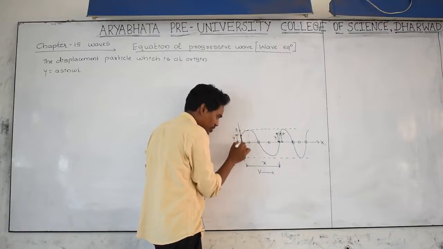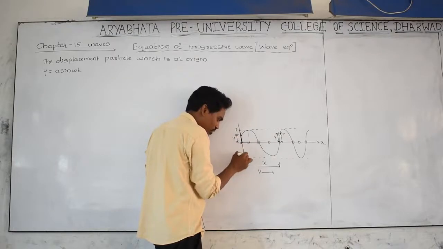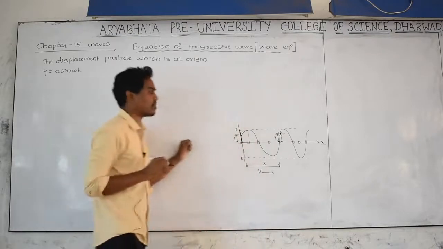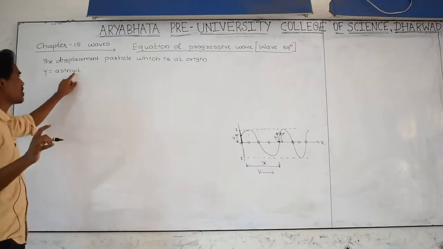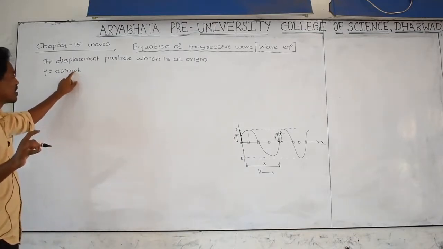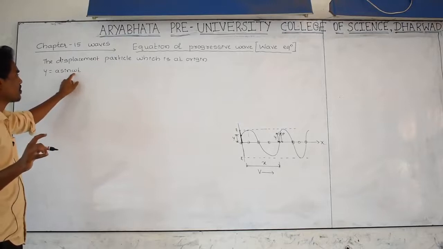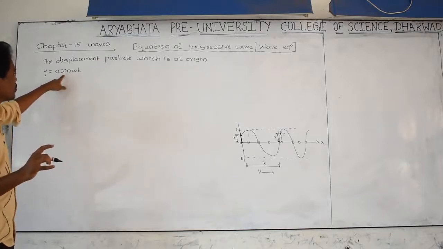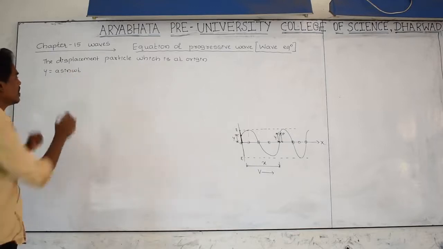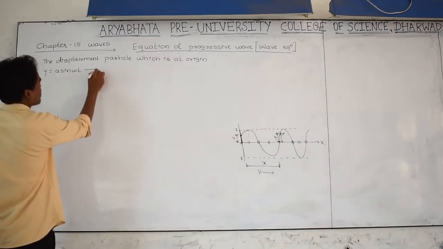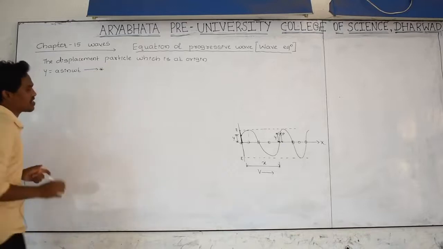This maximum displacement of the particle, we are going to call it amplitude. The number of cycles made by the particle in 1 second of time is called frequency. From the mean position, the displacement can be calculated by this equation. Let us take it as the main equation, and I am indicating it with a star.